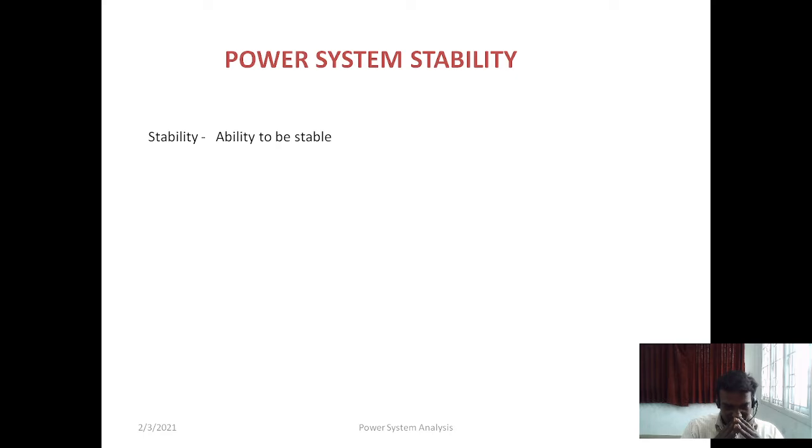So usually when you are standing at a place, right, when something pushes you, what happens? We will be out of equilibrium, right? That means we will be moving front and back somewhere, which means we are in an unstable condition. Again we will return back to the original position after some duration of time. Coming back to the original position after the disturbance occurs is said to be the stability of the system, right? Similarly, in a power system also, if any disturbance occurs in the system, and it overcomes the disturbance and comes back to the original condition, then we can say that the system is stable.